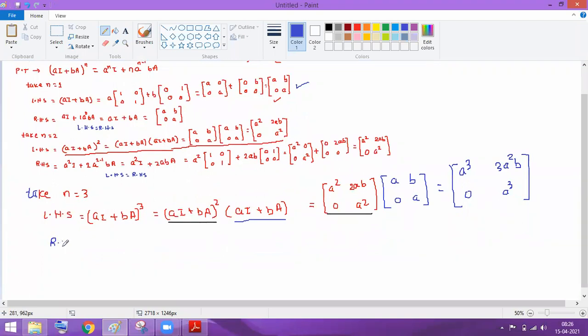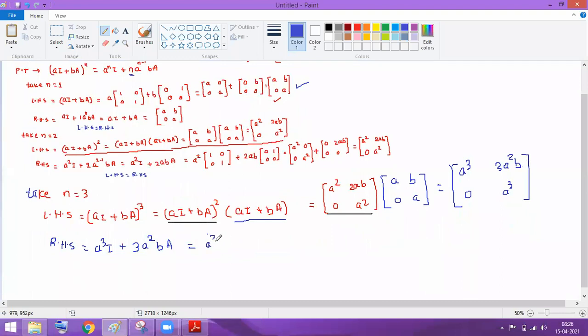ओके, हम बेसिक चीज से समझेंगे। Now what about the RHS? RHS कितना हो जाएगा? If you put n equal to 3, then you will get a cube into I plus 3 times of, n की जगह कितना रखूंगा? I will put n equal to 3, then a to the power 3 minus 1 as a 2. Okay, and what about the b will be as it is, and after that we will get a.